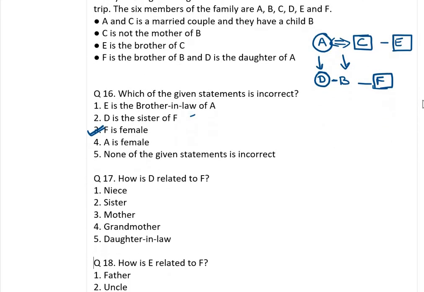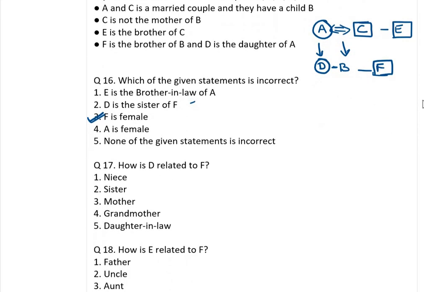Come to the next question. How is D related to F? D related to F, sister. And then how is E related to F? Previous generation, uncle.